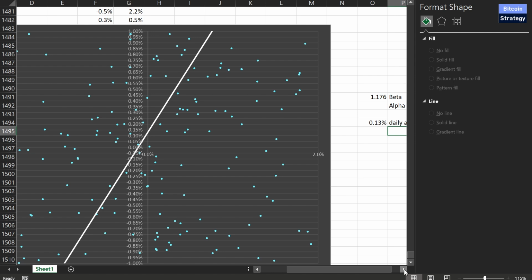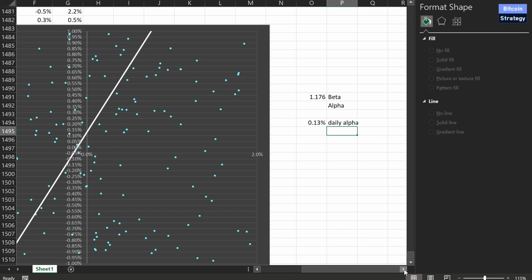Zilliqa has an alpha. At least that's what happened in the past, right? We can't really know if this happened in the future. But even risk adjusted, Zilliqa made more money than Bitcoin. That's the overall idea. If we adjust for our 1.176 inherent leverage, still Zilliqa made more. And the return is daily 0.13%.